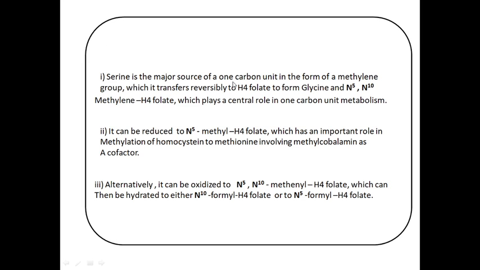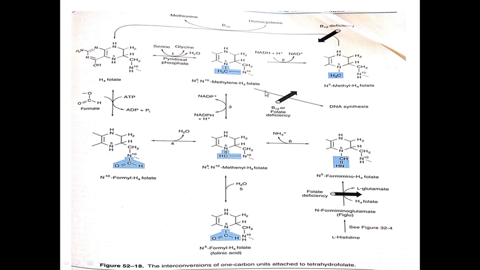Serine is the major source of one carbon units in the form of a methylene group, which it transfers reversibly to H4 folate to form glycine and N5,N10 methylene H4 folate, which plays a central role in one carbon unit metabolism. As we saw in this first step, you get N5,N10 methylene H4 folate by using serine.